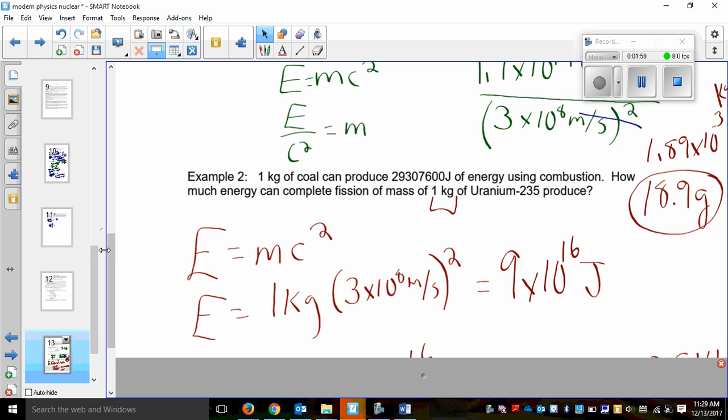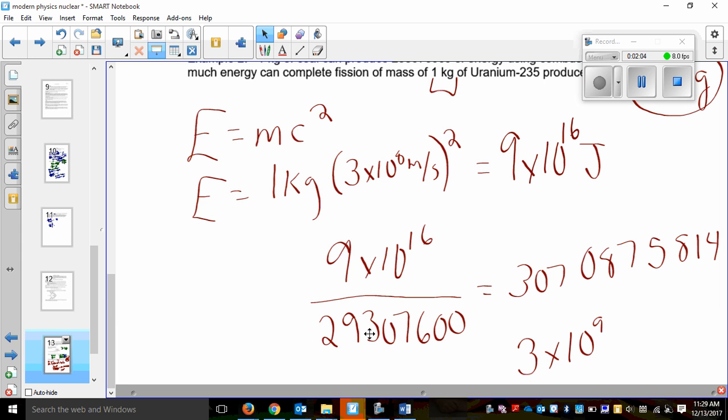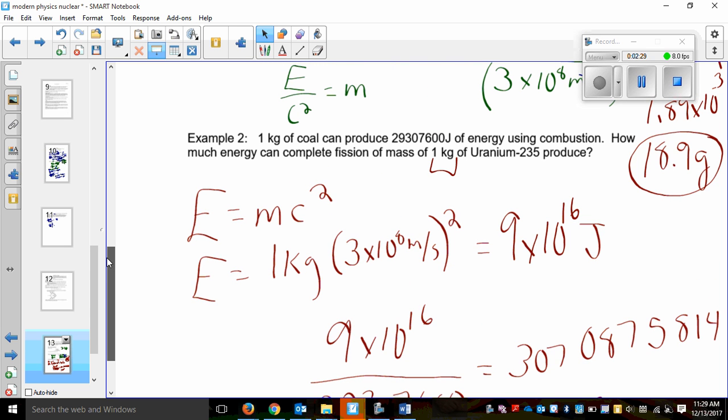Well, 9 times 10 to the 16, comparing that to coal, I get this many times bigger. I did that incorrectly. Let's look here. I think that's 3 million, isn't it? Or billion. So this would be millions. Yeah, we get 3 times 10 to the 9 times more energy from 1 kilogram of uranium. So that speaks a little bit about the power that is in uranium, in nuclear power, and why it is such an attractive source of energy.